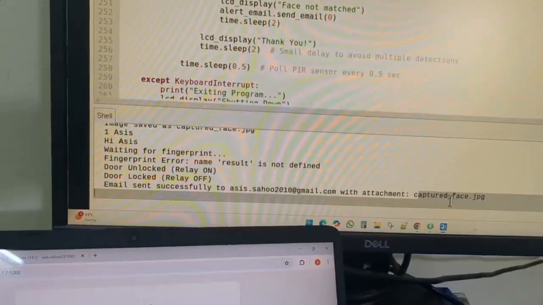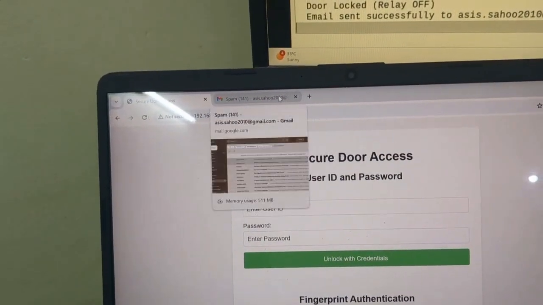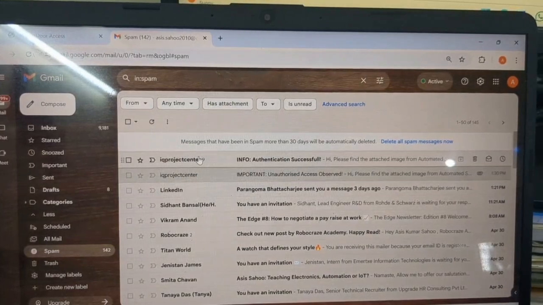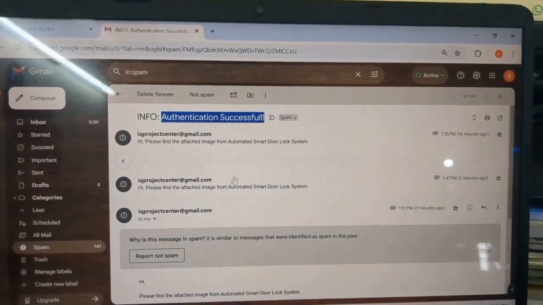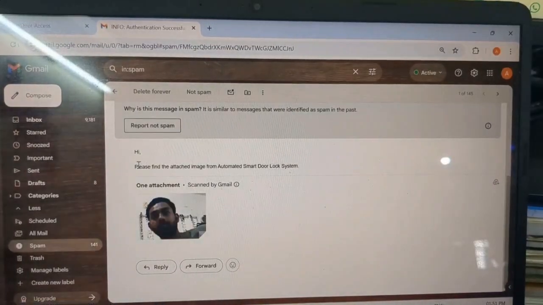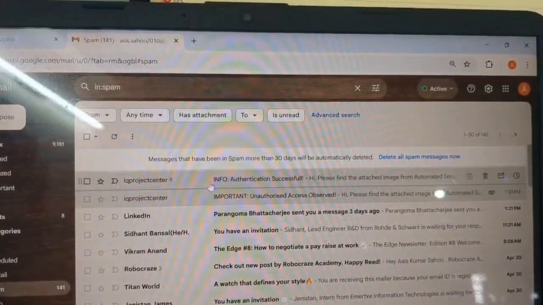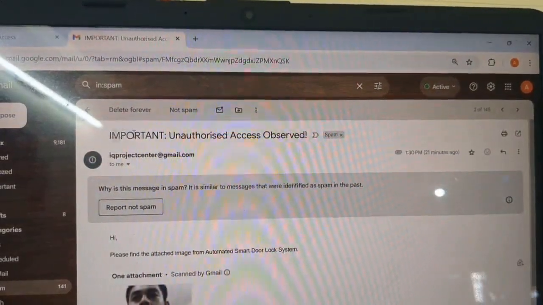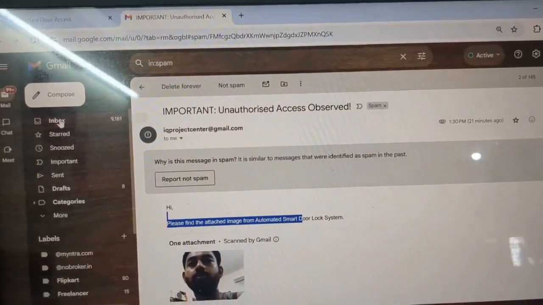Okay, on every detection it will send an email to the registered email ID showing who the person is. We'll check the email, so we have received the authentication successful email. It will come with the picture also, of the person who tried to access the door. If it fails to detect, then an unauthorized access observed email will also be received with the person's face. All of this is controlled using the Raspberry Pi 4.